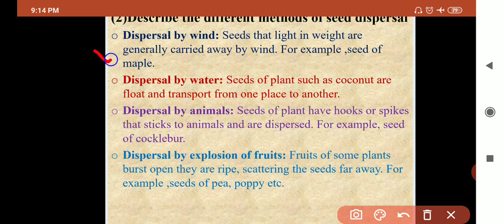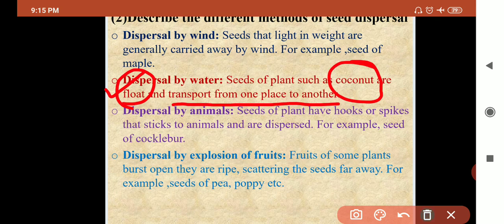See, methods of dispersal. Number 1 is dispersal by the wind. Wind means हवा. Seeds that are light in weight, they are carried away by the wind. Examples are seed of maple, seed of cotton. Second is dispersal by water. The seeds of plants such as coconut float on the surface of water and they are transferred from one place to another place.